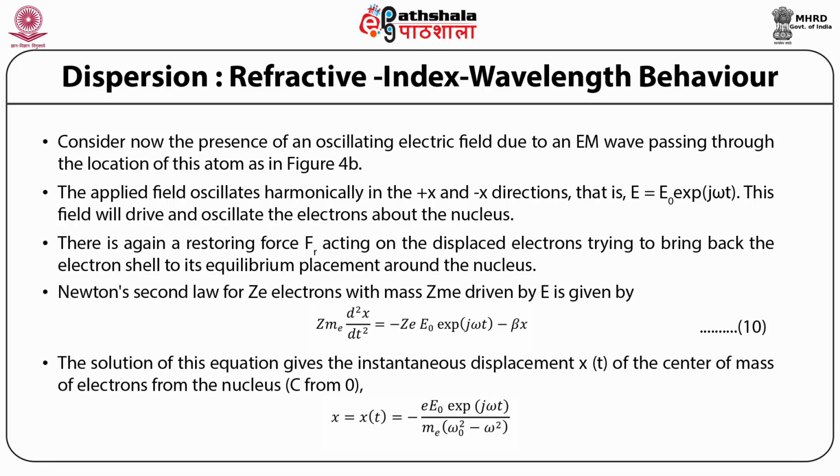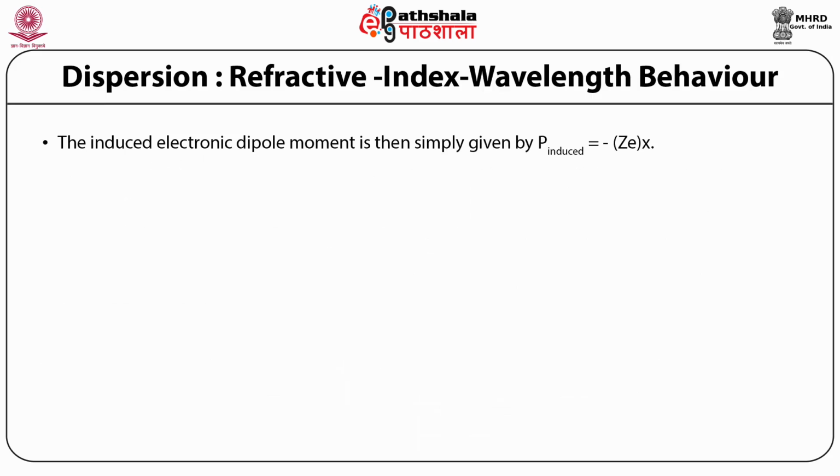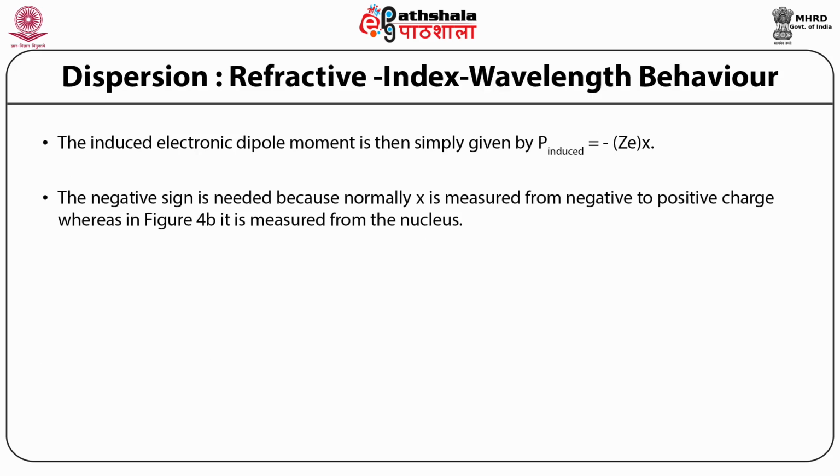The solution of this equation gives the instantaneous displacement x(t) of the center of mass of the electron from the nucleus. The induced electronic dipole moment is then simply given by P induced is equal to minus q x. The negative sign is needed because normally x is measured from negative to positive charge, whereas in figure 4b it is measured from the nucleus.